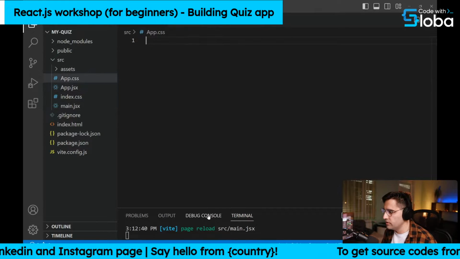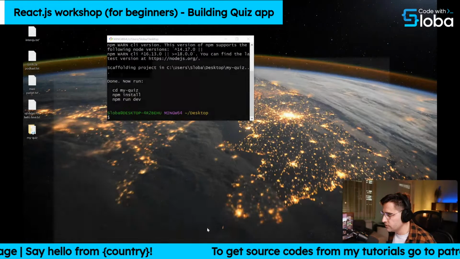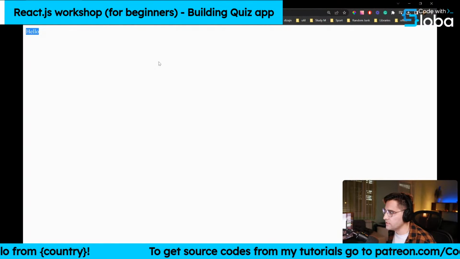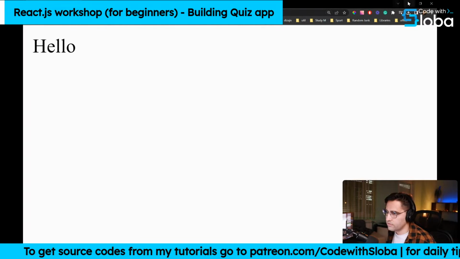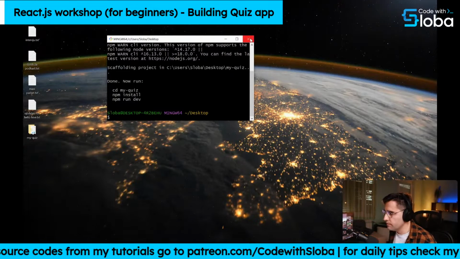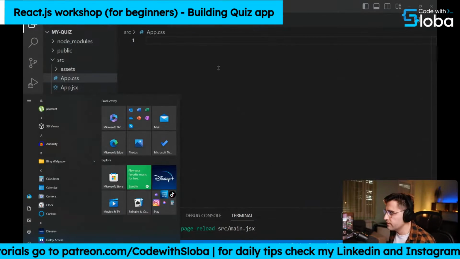And let me check our browser to see what we have now. So basically, we just have this hello and nothing else. Cool. That's enough for now. Okay, so let me close this, open up the Visual Studio Code, and let's create our first component.